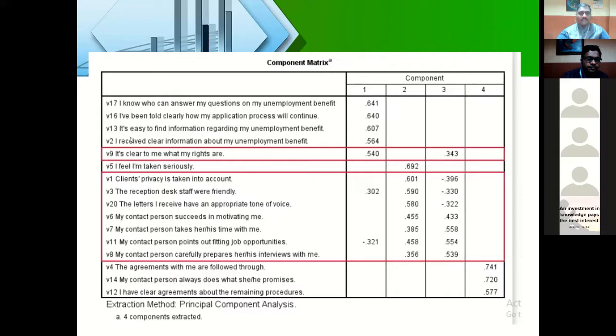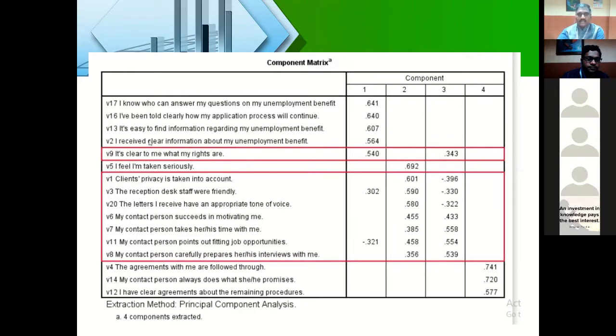Okay, now see item number 9, or variable 9: "It's clear to me what my rights are." See, it shows a 0.40 factor loading value in factor component 1 also, and 0.343 in factor 3 also. That means this variable you can put either under factor 1 or factor 3. The choice is given, but that confirmation we have to make when you are seeing the final output table. So this is the fourth output table, which shows the factor loadings for each and every variable or item.